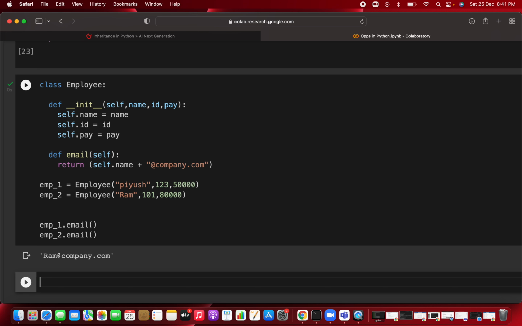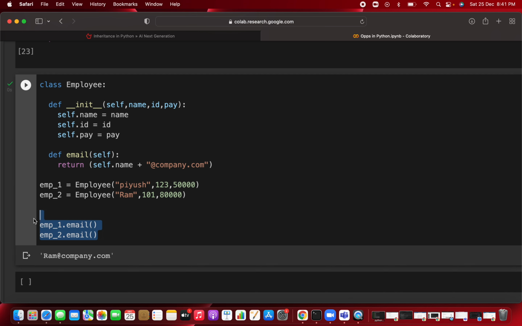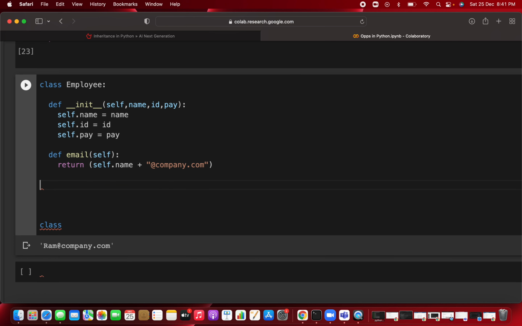Now we are going to the concept of inheritance. Now you are creating another class. You can just remove this for now, you can comment it out or remove it for now.